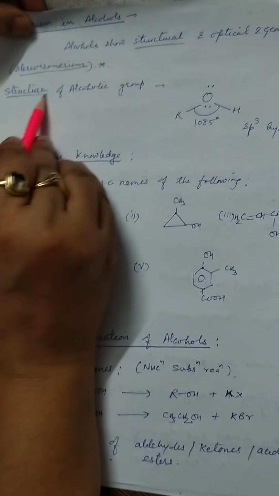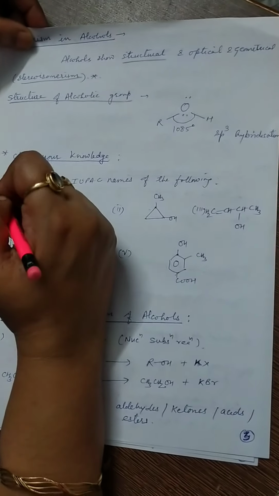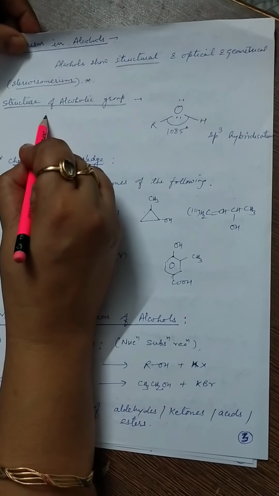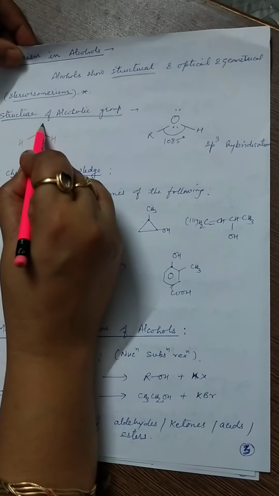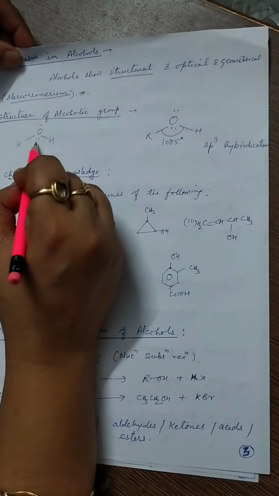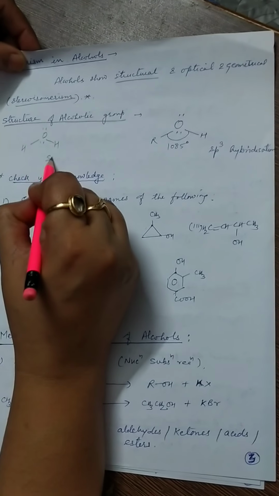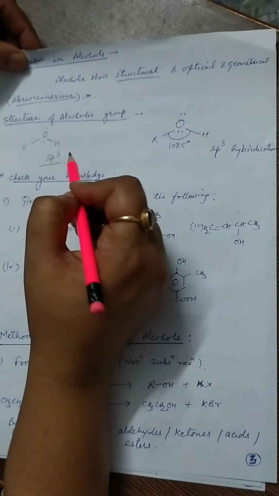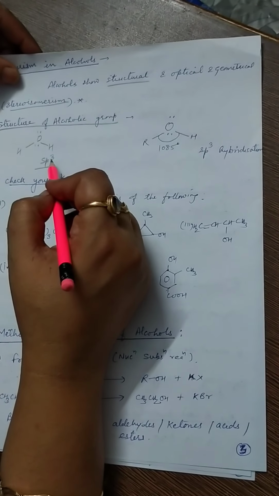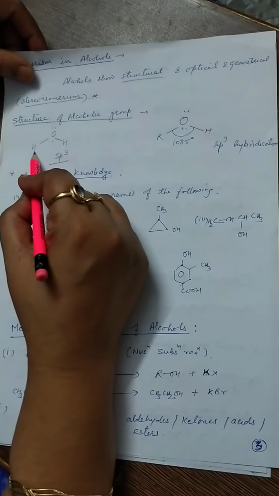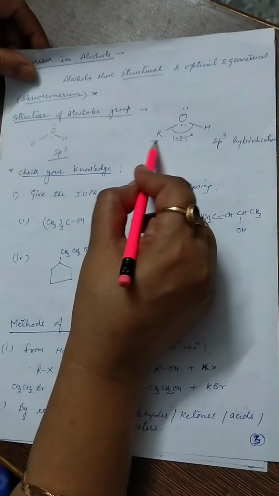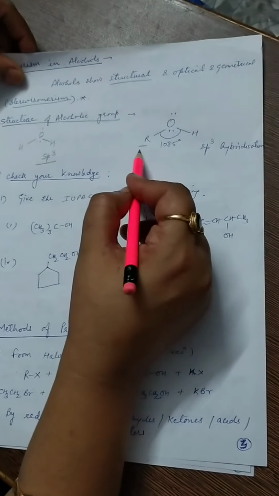Next we discuss the structure of the alcohol group. In case of water, there are two bond pairs and two lone pairs, and the hybridization is sp3, but the shape is not perfect tetrahedral, it is distorted tetrahedral, or you can say bent shape. When one hydrogen of water is replaced with an alkyl group, it is converted into an alcohol, ROH.